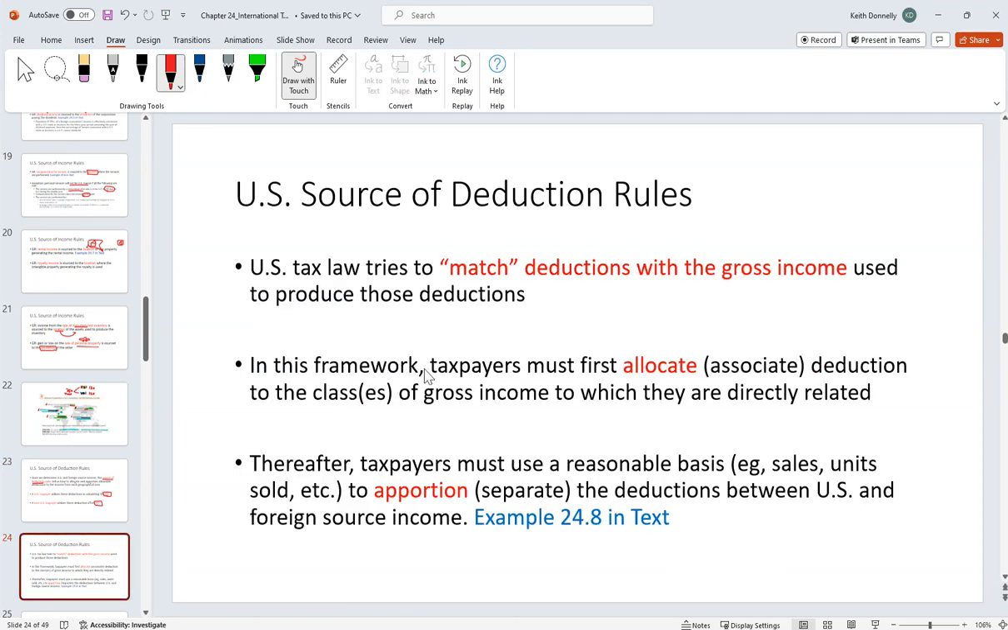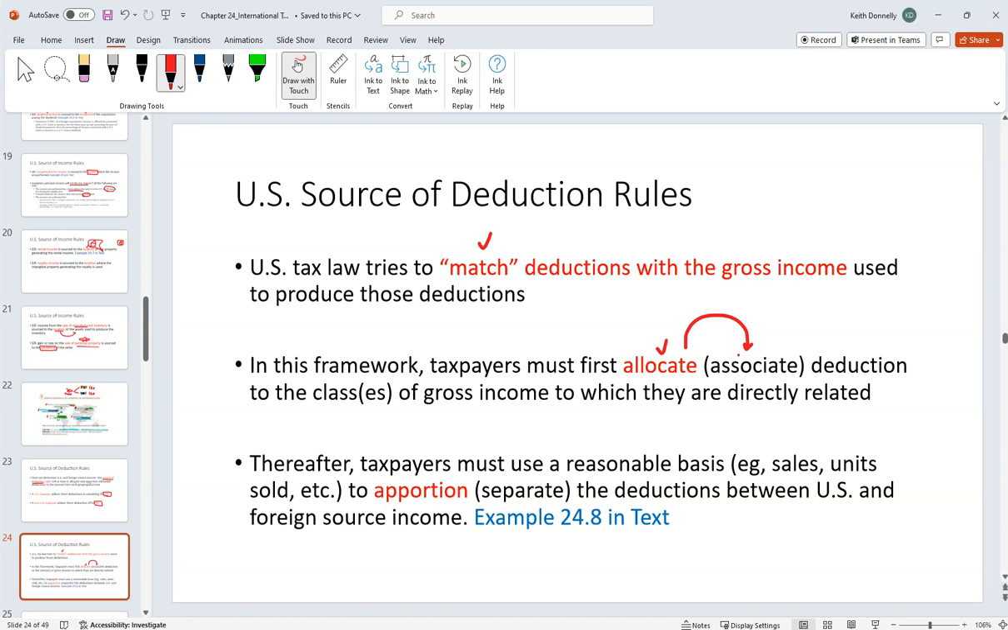So we talked about the income, that's great, but what about my deductions? Right, so what are the rules here, right? Well, overall, right, the U.S. is trying to match the deductions with the income, right? They're going to try to follow that matching rule. And essentially, right, first thing we're going to do is allocate or associate deductions with kind of classes of income, right? What were your different types of income, A, B, C, D?